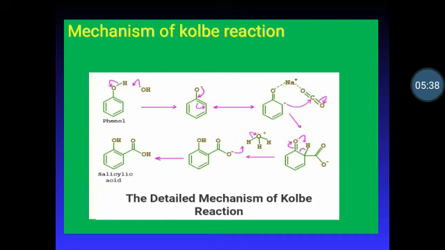Let's see the mechanism of Kolbe reaction. First of all, take phenol. Phenols are acidic in nature. Phenoxide ion is formed due to the departure of hydrogen. In phenoxide ion, on oxygen there is a presence of electron and it shows resonance with the ring, and it donates the electron and the pi electron shifts on carbon, that is on the ortho position.